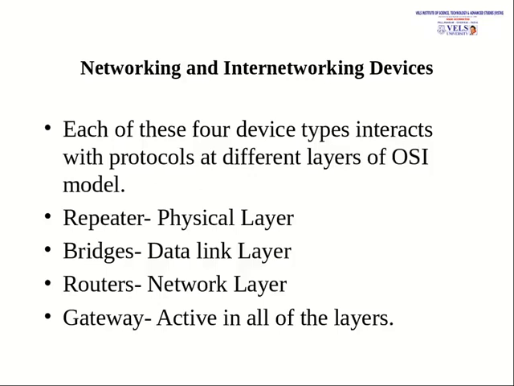These protocols are in the OSI model. The OSI model is the Open Systems Interconnection model, and it has 7 layers. Out of these 7 layers, the 4 devices use only certain layers. A repeater uses only the physical layer, a bridge uses the data link layer, a router uses the network layer, but a gateway uses all layers present in the OSI model.